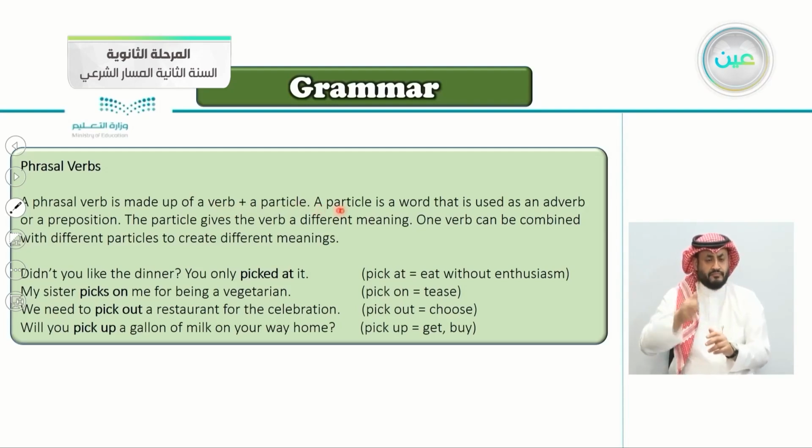A particle is a word that is used as an adverb or a preposition. So the particle is either an adverb or a preposition. The particle gives the verb a different meaning. One verb can be combined with different particles to create different meanings. So if you have one verb and it can connect with more than one particle, each one has its own meaning. So let's take some examples here.